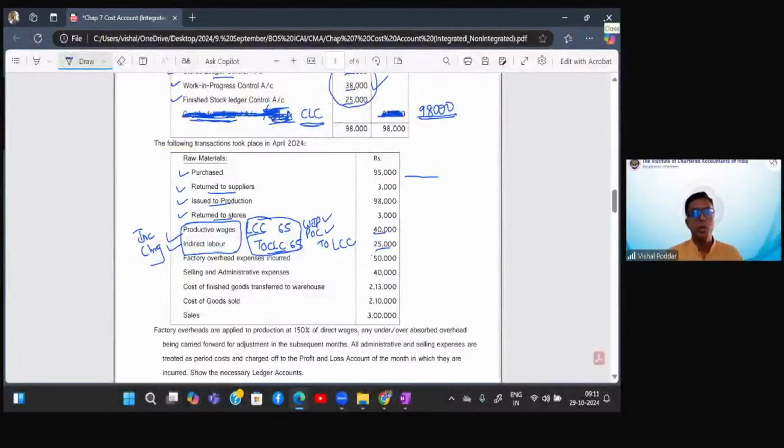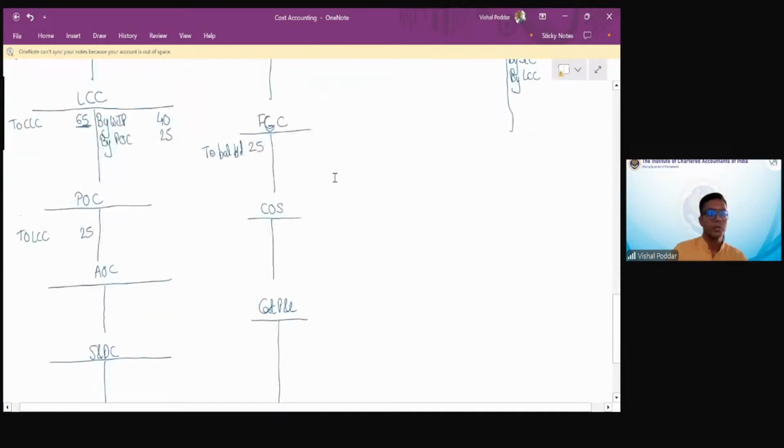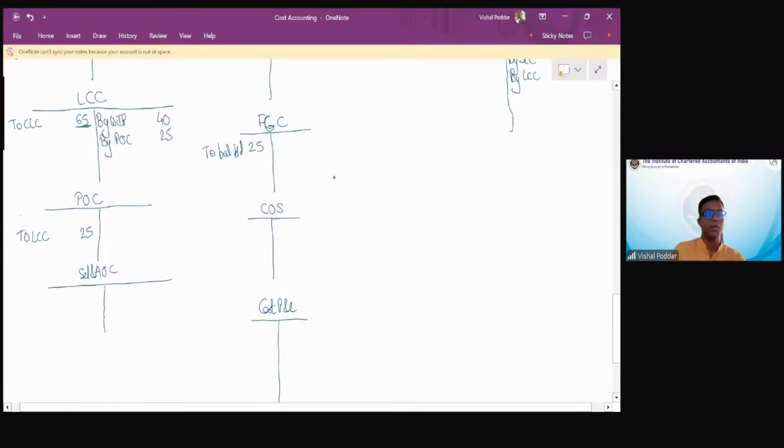Now, overheads incurred. Here they have said selling and administration combined, so we will also combine it. So both overheads are incurred. Factory is 50, selling administration is 40. So I will make this account as selling and administration, and I'll not need this. So factory is 50, selling administration is 40.